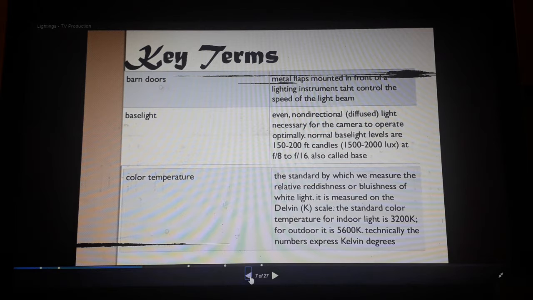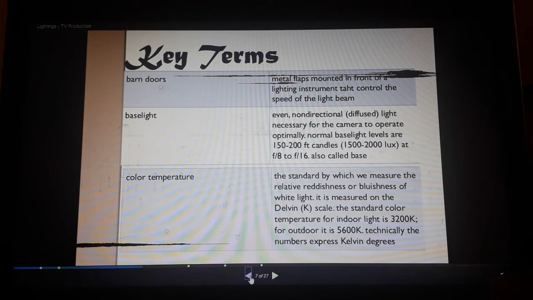Now I will tell you about some important terms used in a TV studio. First is base light: even, non-directional, diffuse light necessary for the camera to operate optimally.